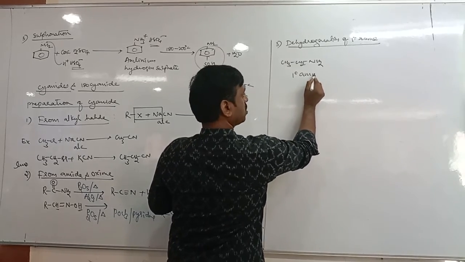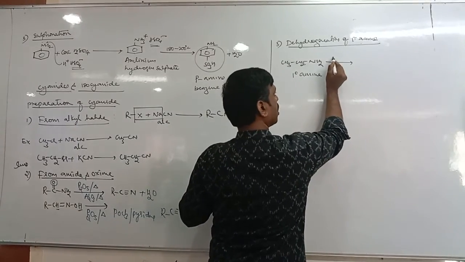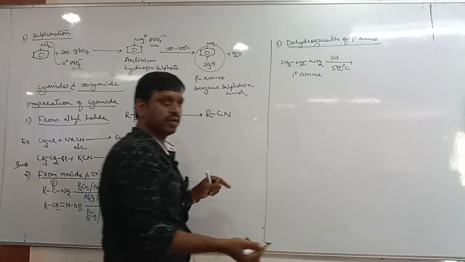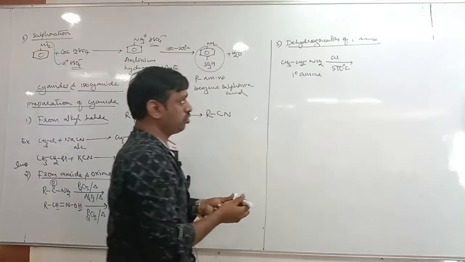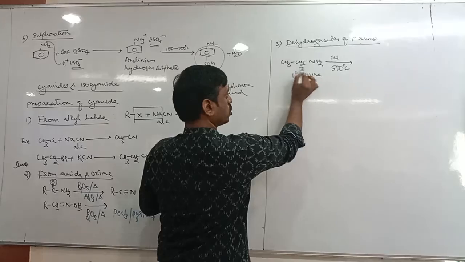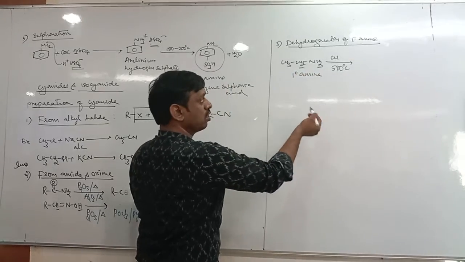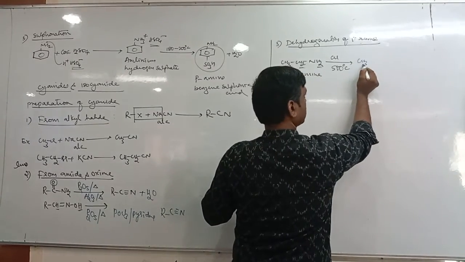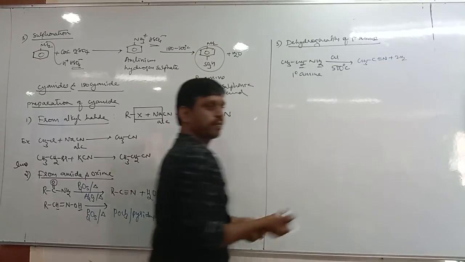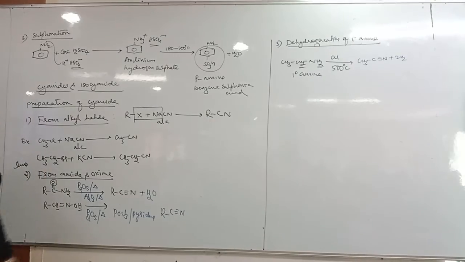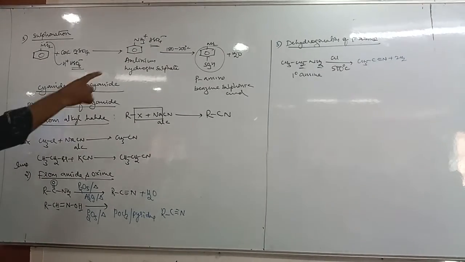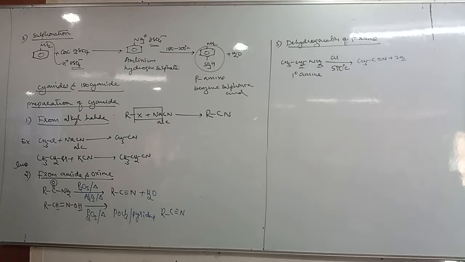Passed through copper, usually at 500 and above temperature, you just remove the hydrogens: two hydrogens here, two hydrogens there, four in total. Then the product is CH3C triple bond N plus 2H2. These are the three methods of preparation. Except the third one, we have studied the remaining two.